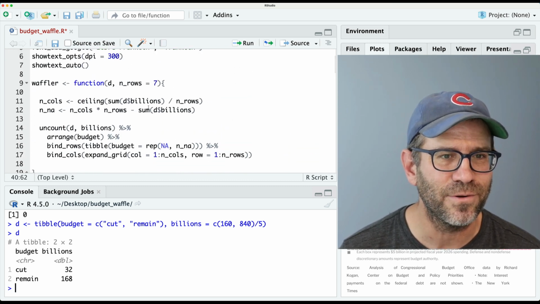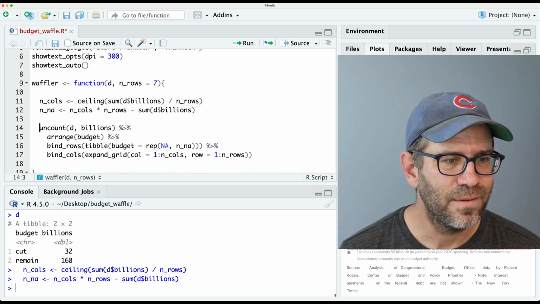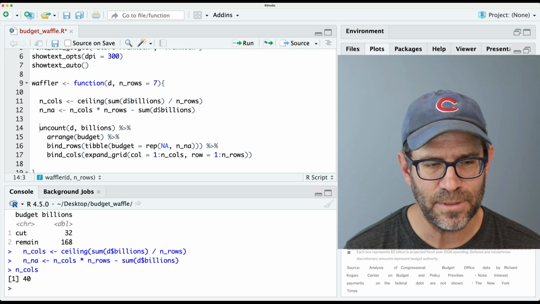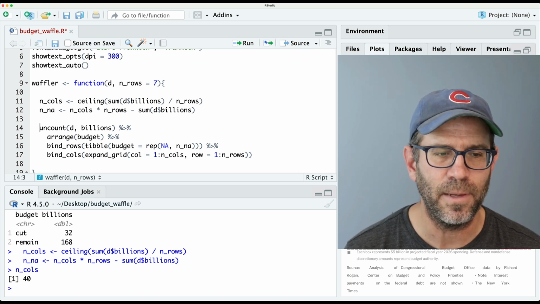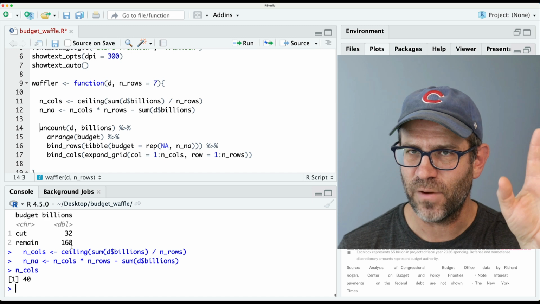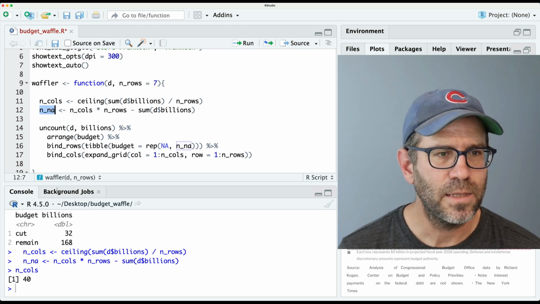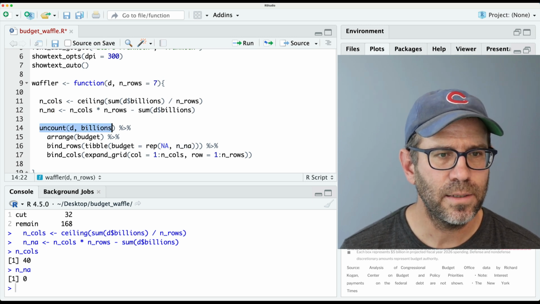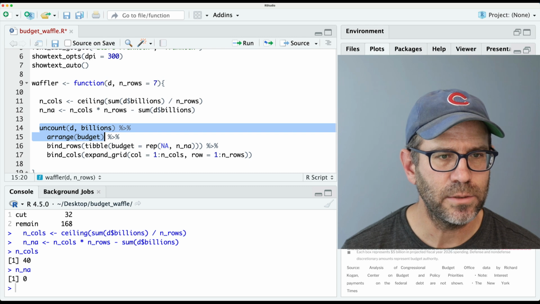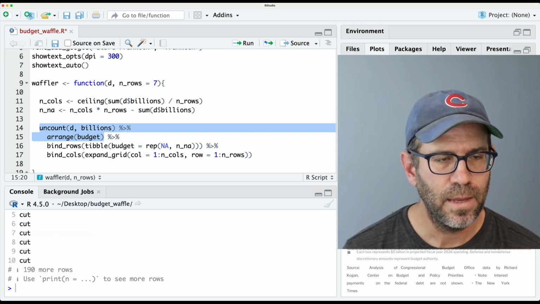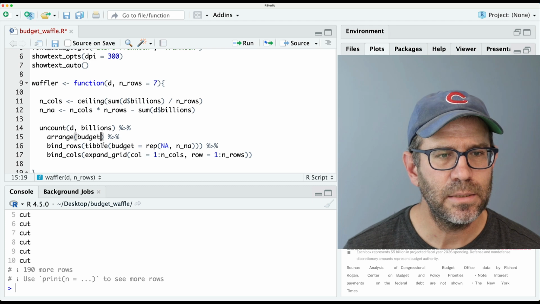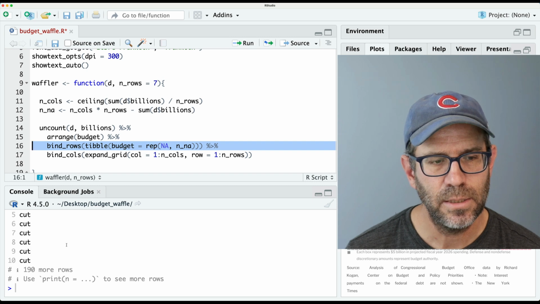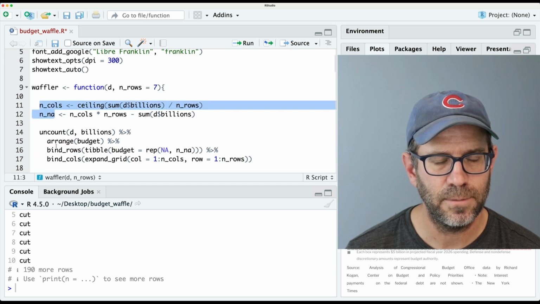Okay, now let's come back up to waffler and step through this. So N cols should be 20, but it's 40. But does that make sense? No, so that should be 40, which is right because 32 and 168 is 200. We've got 5 rows. That's 40 columns, right? And so then our N and A is going to be 0, right? And then we've got uncount, D, and billions. And then we're going to go ahead and arrange that, right? And maybe what we need to do is to split this apart because we don't need to do this part if N and A is 0, right?